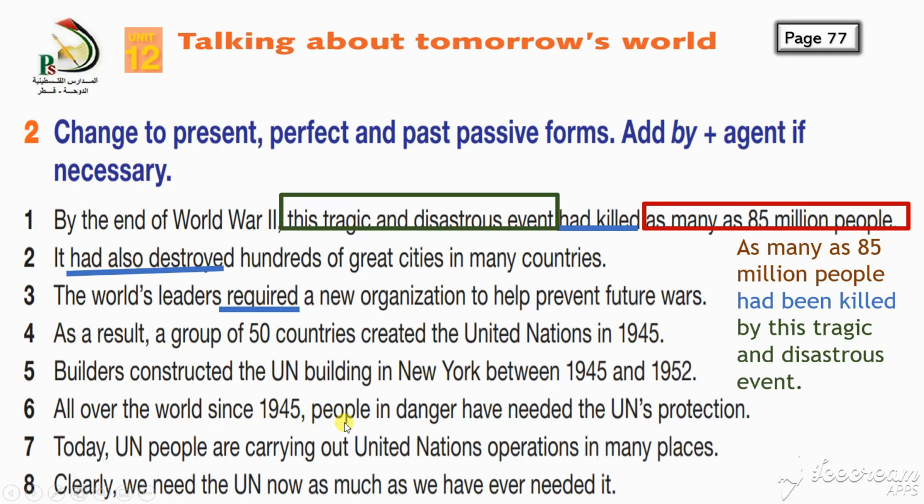It's just addition. People in danger have needed. What is my verb? Have needed. UN people are carrying out. Where is my verb? Carrying out. And soon after, this is the subject of my passive. Clearly we need the UN. Need is my verb and the UN will be the subject of passive. So simple. Try to follow this step in order to solve the passive easily.